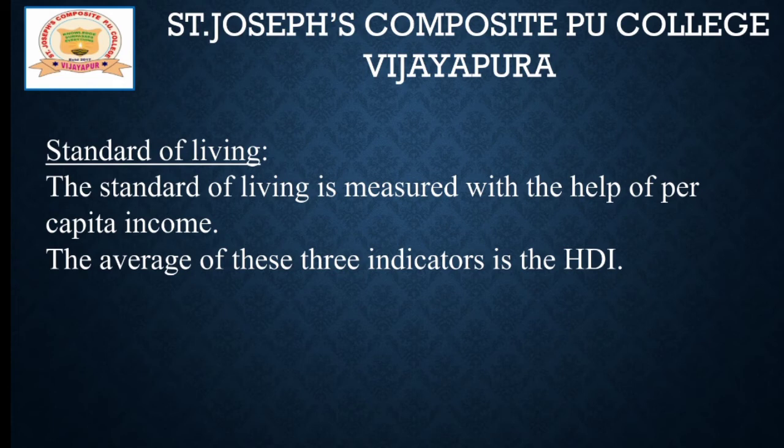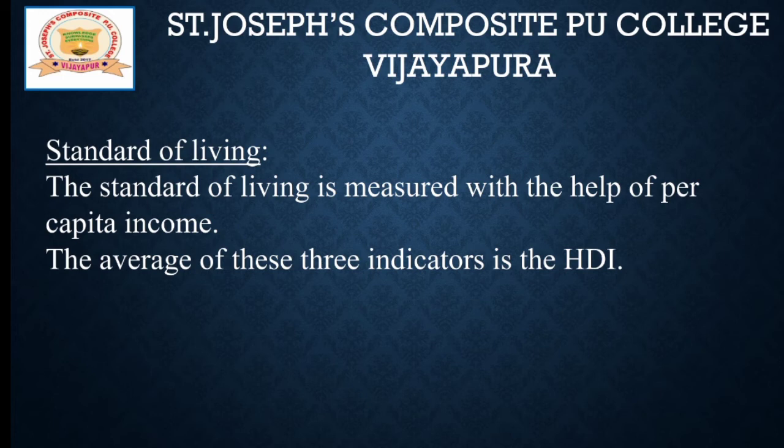So the standard of living is mainly measured on the basis of per capita income, because if per capita income is high, then the standard of living is also high. If per capita income is low, then purchasing power is also low and the standard of living is also low.